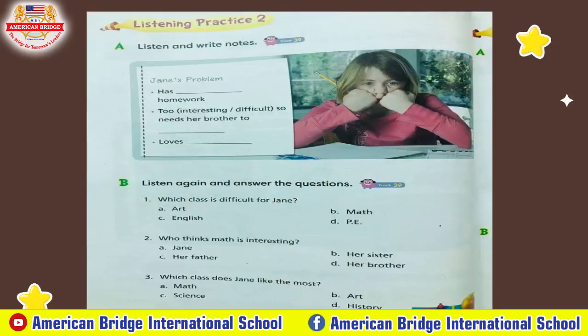Okay, so here is our page for today. You need to listen and write notes for exercise A, and for exercise B, you need to listen again and answer the questions. So teacher has two listenings here. Now let's listen to the audio track that I will provide to you, and you need to complete this exercise. Okay, now let's start.